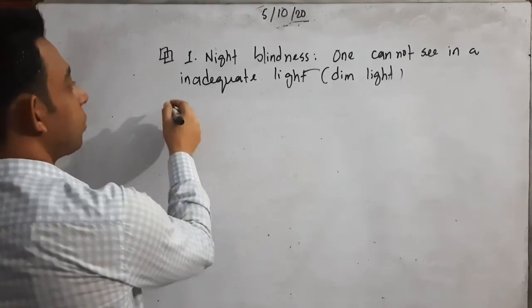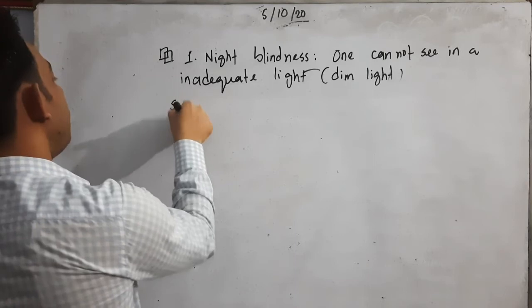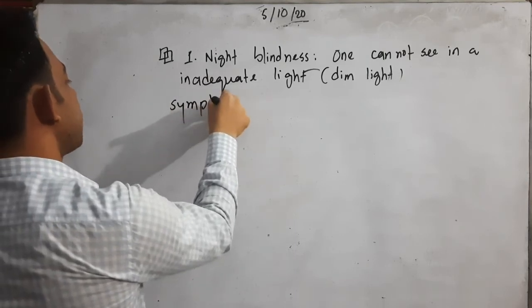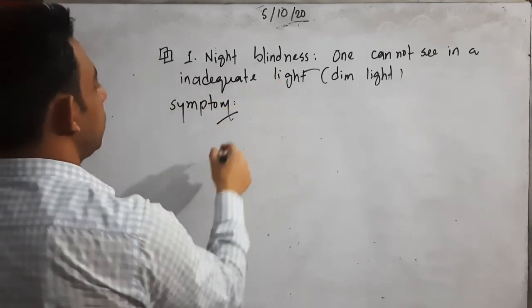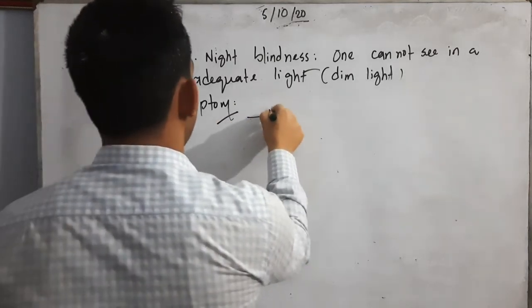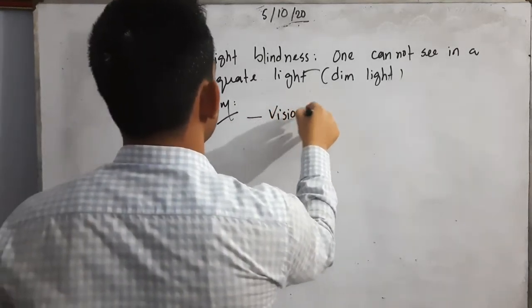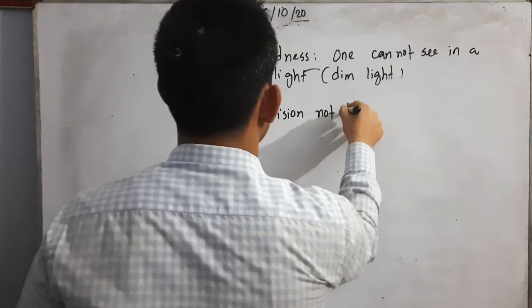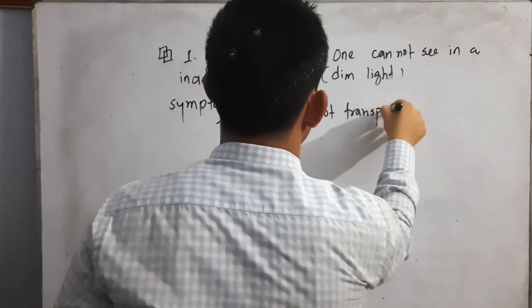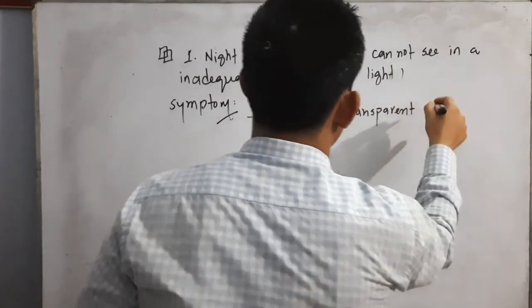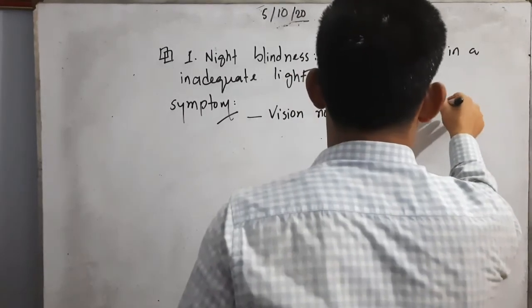What symptoms do we actually get? Symptoms of night blindness: vision not transparent at night.